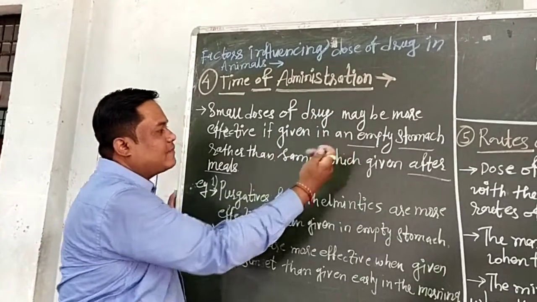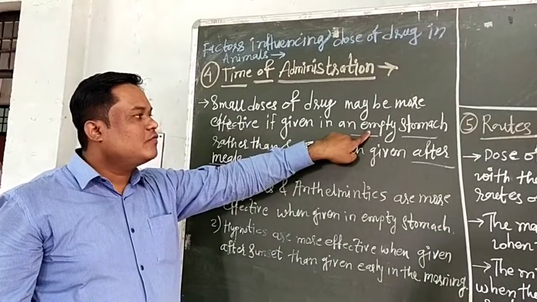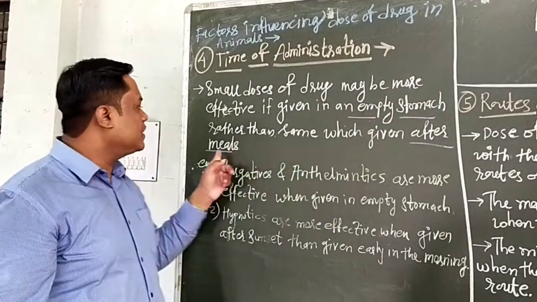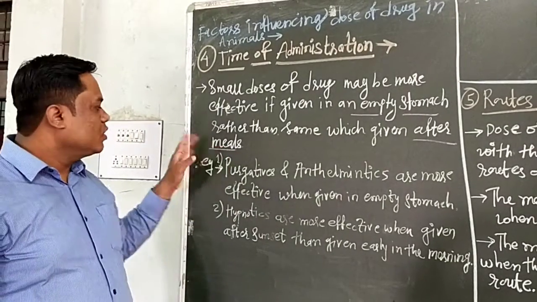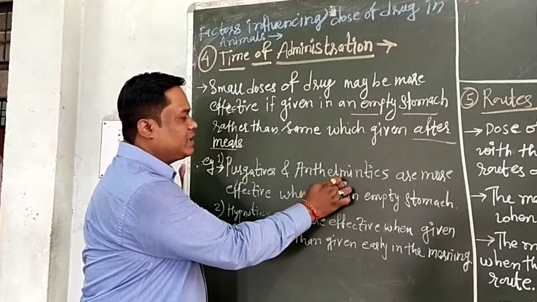the drug which is absorbed fast on an empty stomach gives more pharmacological action as compared to one given after meals. For example, the purgatives and anthelmintics.